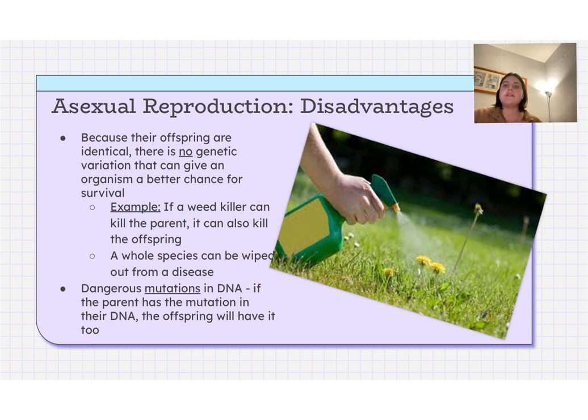Disadvantages: because their offspring are identical, there's no genetic variation, so there's no variety in the genes that can give the organism a better chance for survival. For example, if a weed killer can kill the parent, it can also kill the baby. And therefore the whole species can be wiped out from something like a disease. Also, if there's a mutation in the DNA, so if the DNA changes in some way, it'll be passed down to the baby, and the offspring will have that mutation as well.